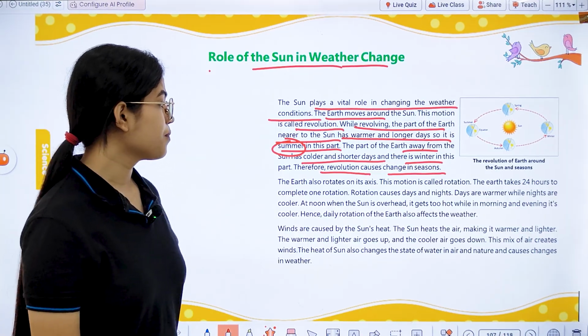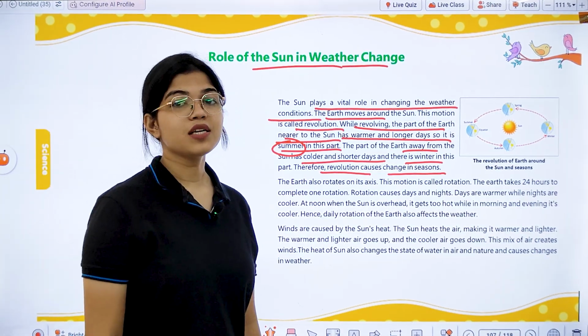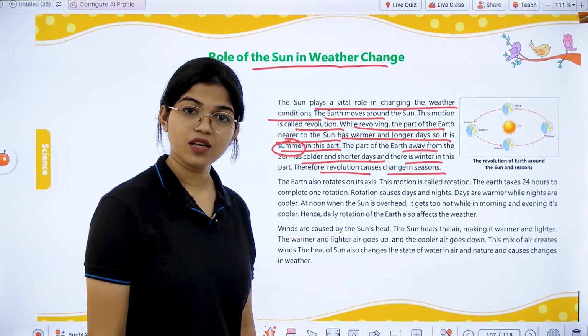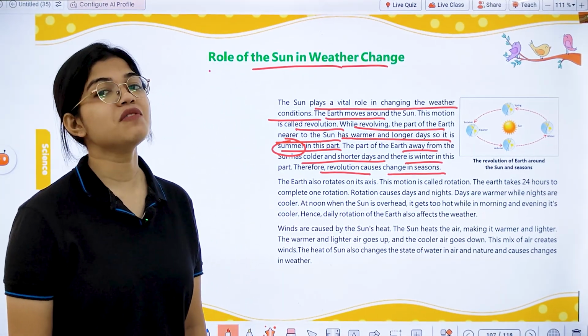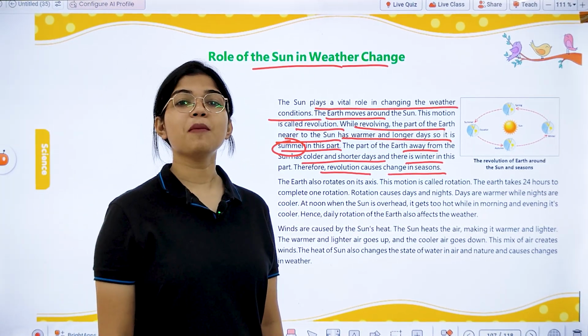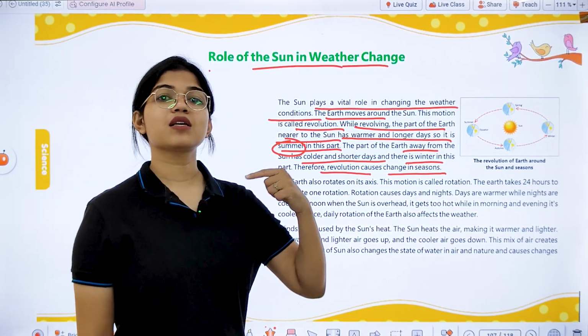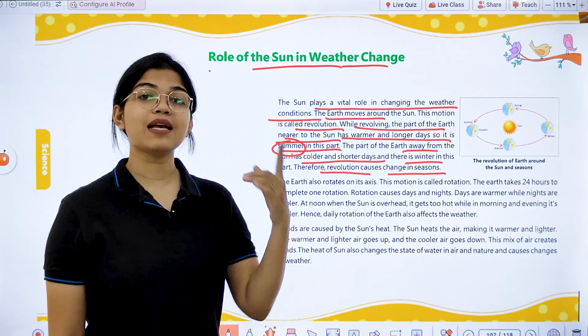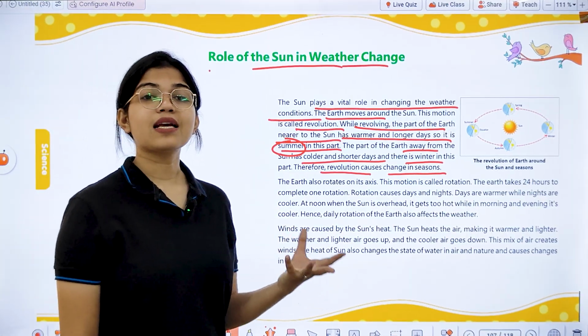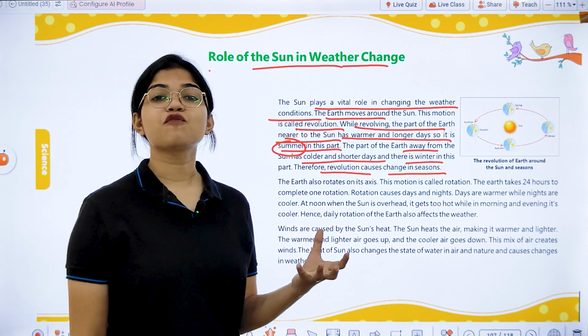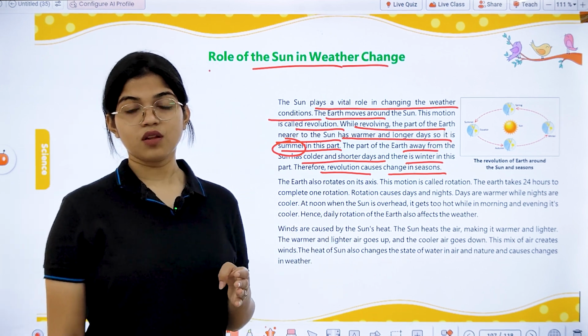Now, there is another type of movement which the earth shows, that is rotation. We have discussed in some of our previous sessions that the earth majorly shows two types of movement. Number one, it rotates, it moves around its own axis. Axis is an imaginary line which we consider passes through the center of the earth, right?